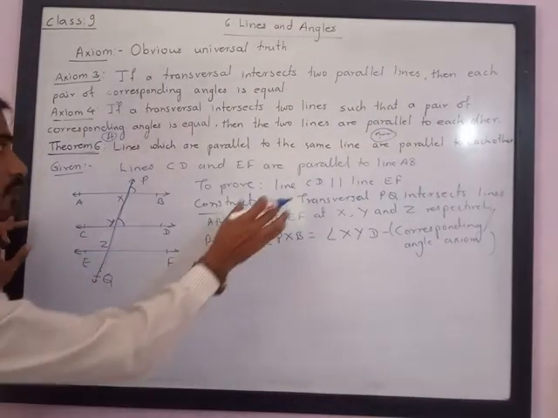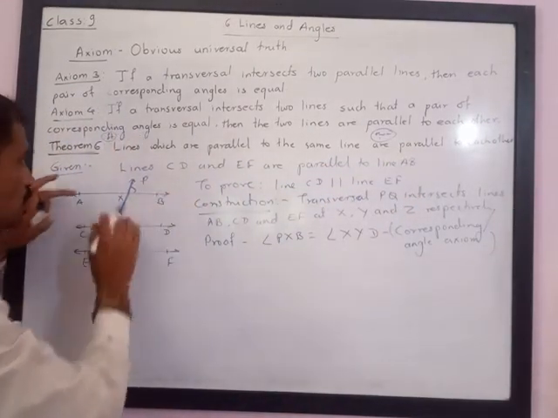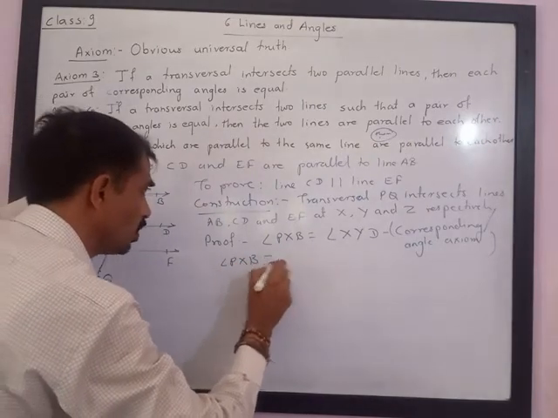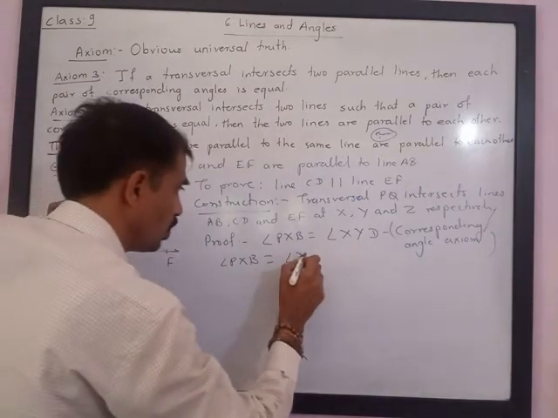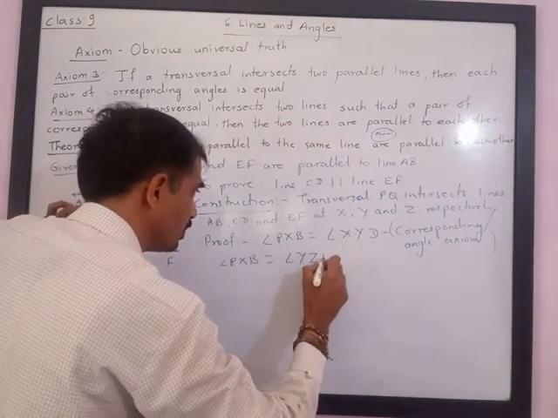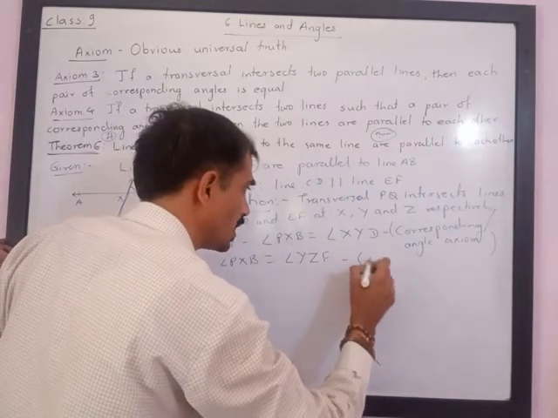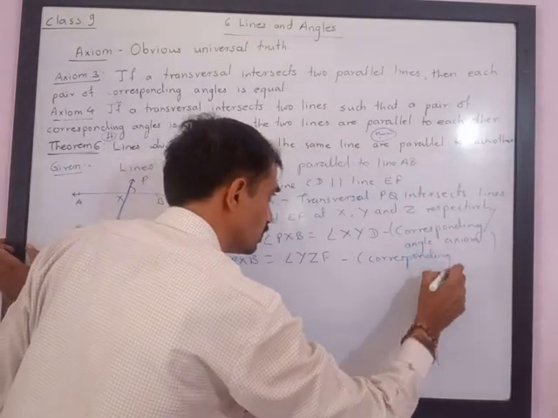Now let us see, we are given EF is also parallel to AB. So I can say that angle PXB is also equal to angle YZF. It means I have used again the same corresponding angle axiom.